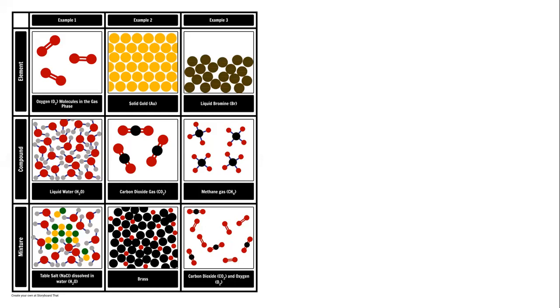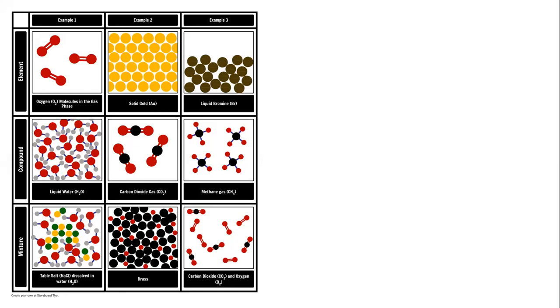Finally, in the bottom row, we have examples of mixtures. First one is the example of namak pani ka ghol. So we took NaCl and we mixed it in water. The yellow green dots that you see are molecules of NaCl.